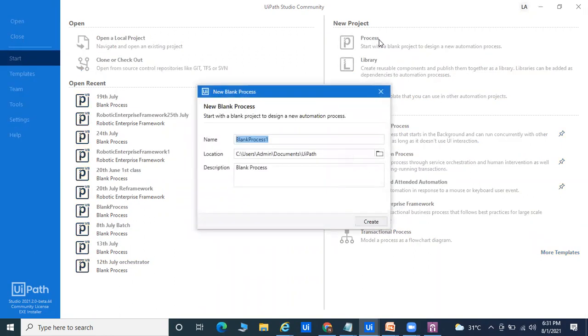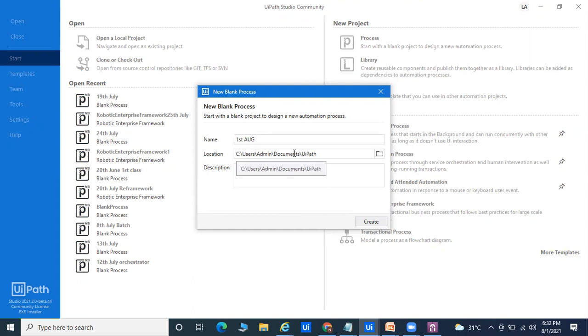Right now I'm going to click on the process part, and here if you want to create any project, you can go for new blank process and pass your process name, that is called 1st of August. So we can pass these small things. Here I want to create my first project. Name, description not required. If you pass anything, fine. If you don't pass something, fine. Okay, location, come to the point of location.